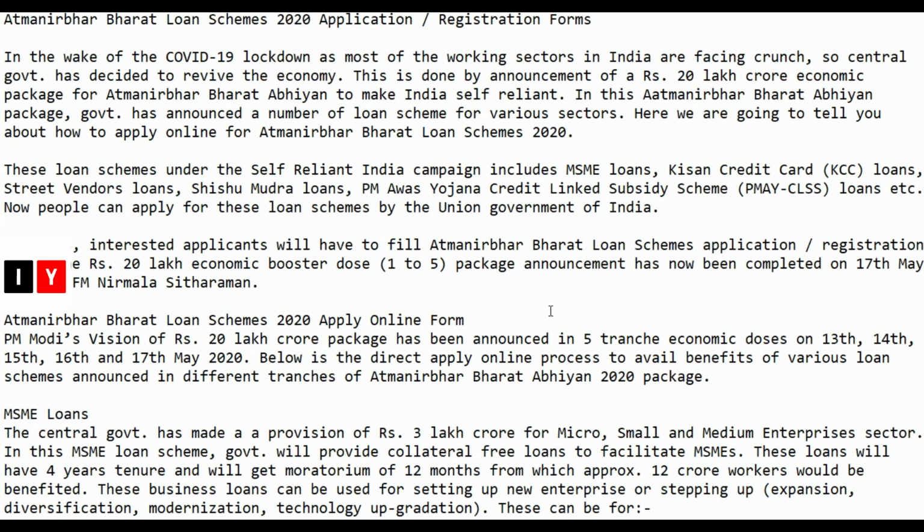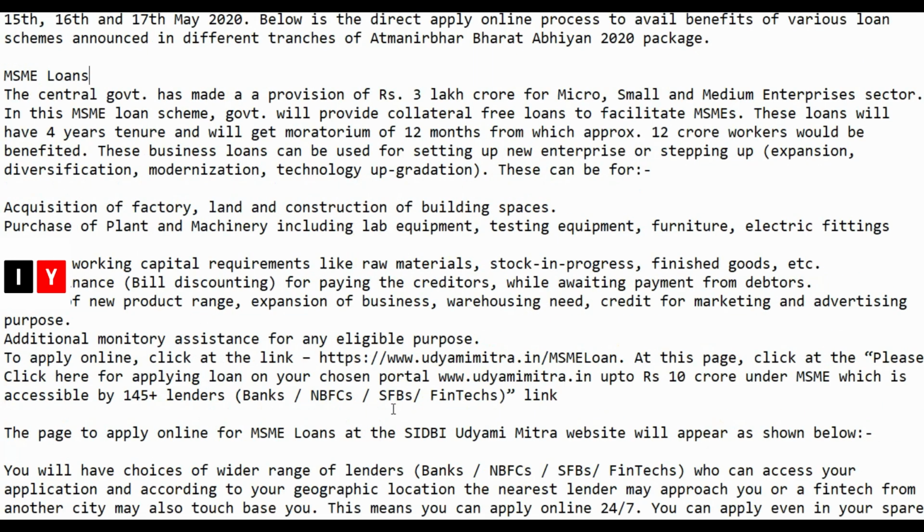The rupees 20 lakh crore economic booster dose announcements, 1 to 5, were completed on 17 May 2020. So here comes the online form. PM Modi's vision for the rupees 20 lakh crore package was announced in 5 economic doses on 13, 14, 15, 16, 17 May. So directly apply online to avail benefits of various loan schemes announced in different packages. First comes the MSME loans.